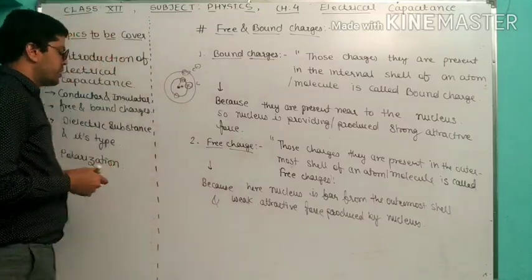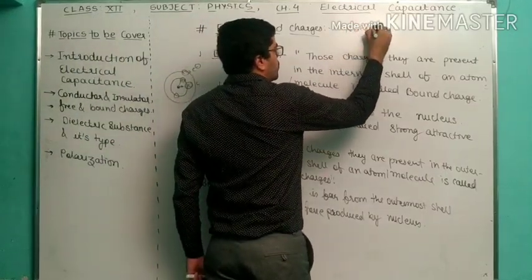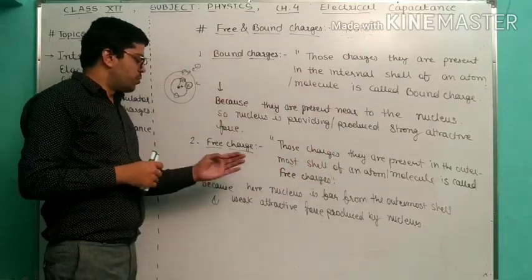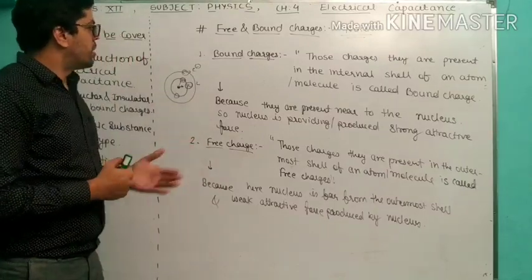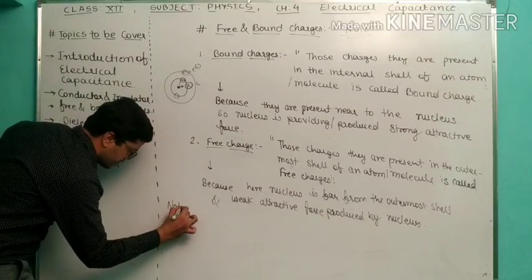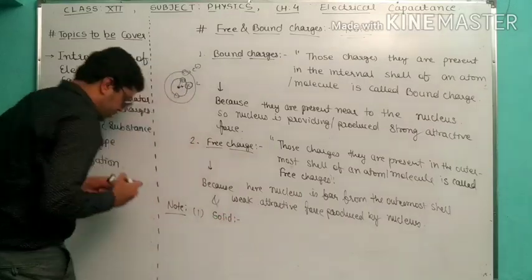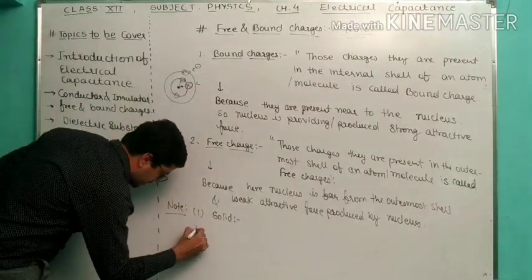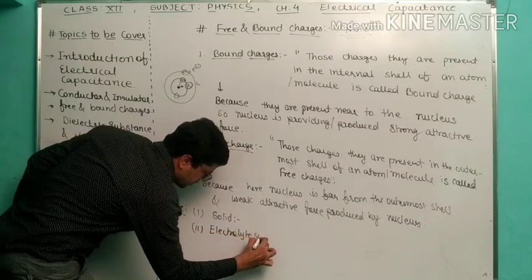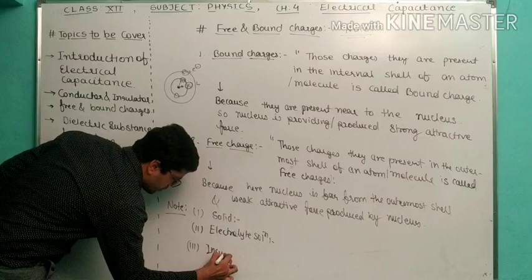So now we are talking about some important things. Note some of the things. Hopefully you understood two things, bound charge and free charge. Another thing we are going to talk about here, note it down: first, in solid; second, electrolyte solution; and third, insulator.